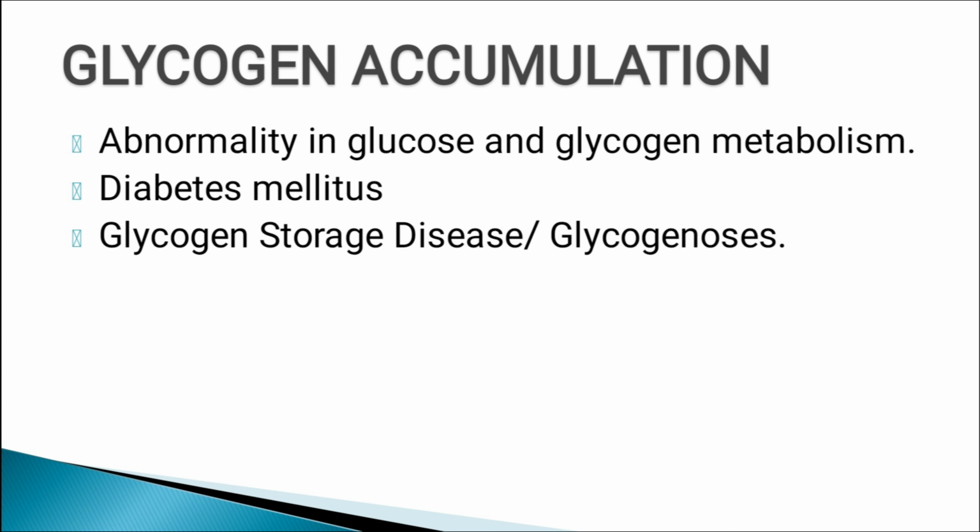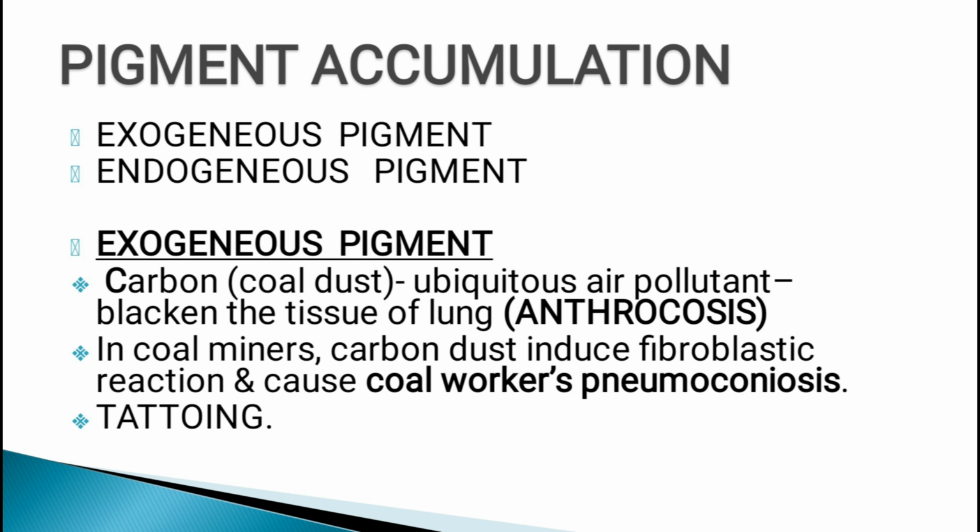Glycogen is accumulated due to abnormality in glucose and glycogen metabolism. Diabetes mellitus is the prime example for glycogen accumulation. In diabetes mellitus condition, glycogen is found in renal tubular epithelial cells, liver cells, beta cells of islets of Langerhans within the pancreas and heart muscle cells. Glycogen storage disease, which is also known as glycogenosis, is also a cause for the accumulation of glycogen within the cell, due to enzymatic defect in synthesis or breakdown of glycogen, resulting in massive accumulation of glycogen causing cell injury and cell death. Next is the intracellular accumulation of pigments.